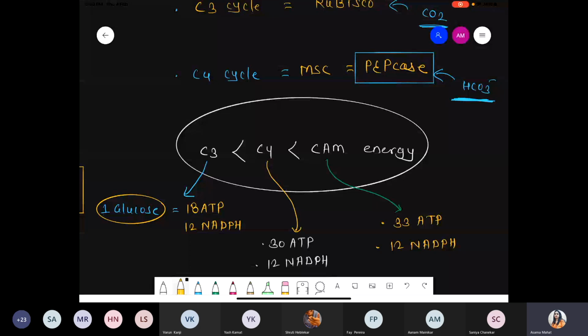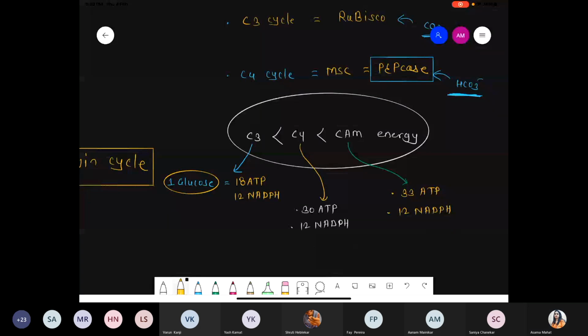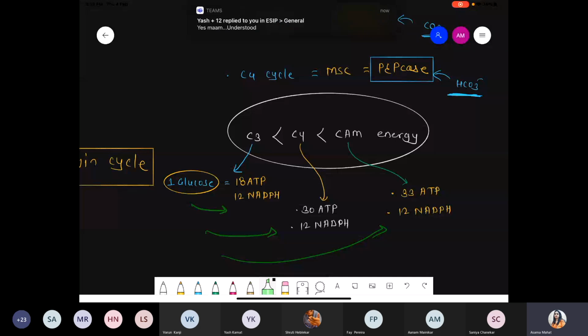But remember, whenever stomata conversion is happening, see, malic acid goes inside the vacuole, and again from the vacuole it comes out. During that time there is a requirement of ATP, because the vacuole has transporters, active transport is present. And you know very well, for active transport you have to invest energy. So due to the involvement of the vacuole in the CAM plant, we require more ATP for one glucose formation. So all these are the energy values with respect to one glucose in C3, C4 and CAM. Now did you understand?